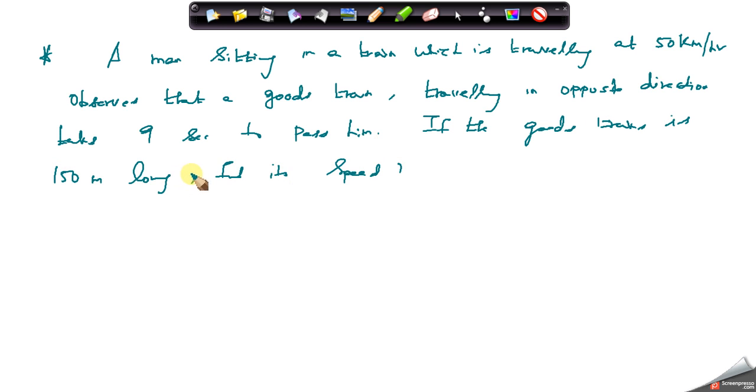In this case, a man sitting in a train traveling at the speed of 50 km per hour observes that a goods train, traveling in the opposite direction, takes 9 seconds to pass him.